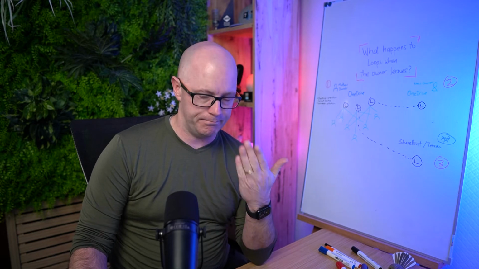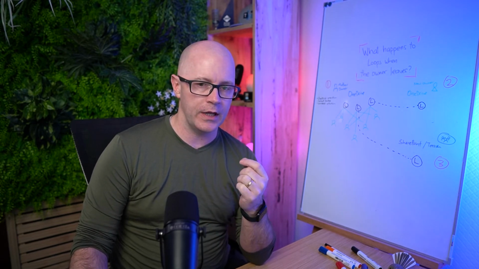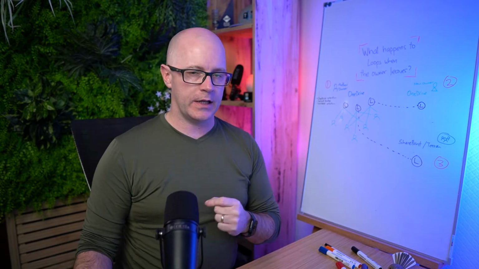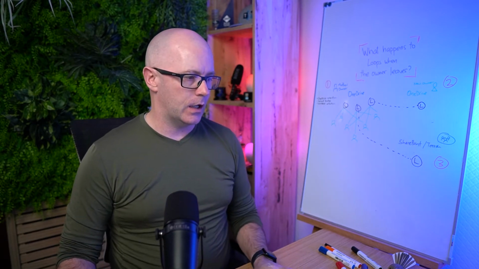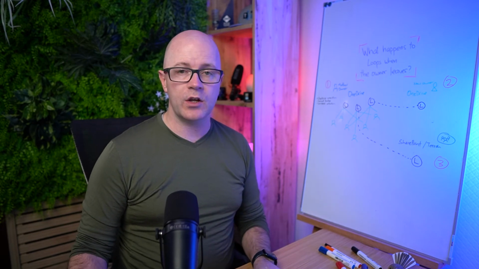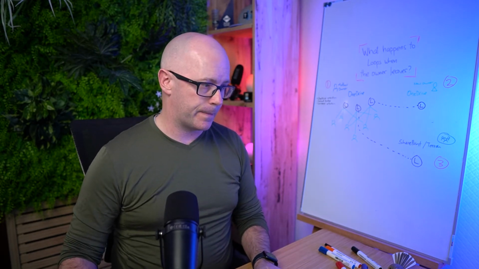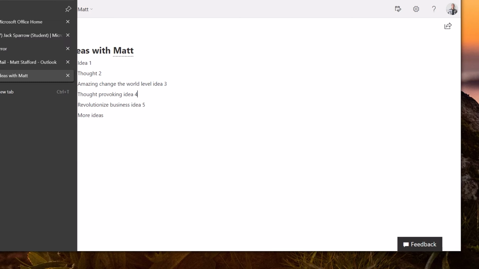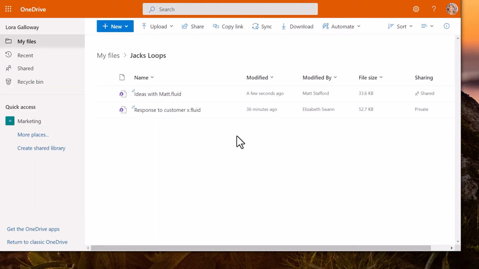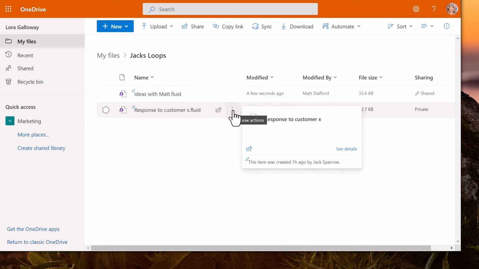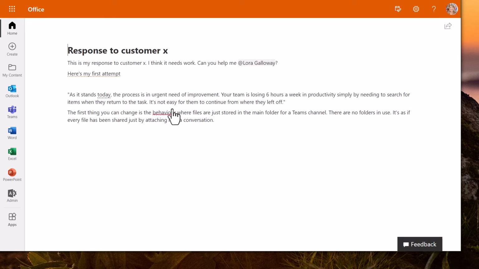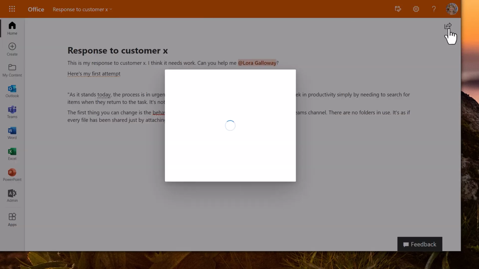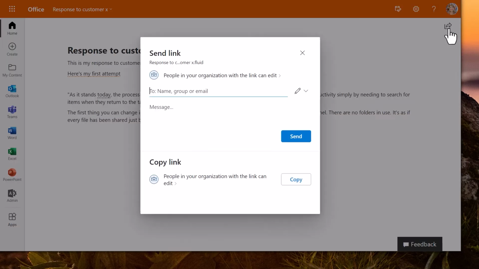That it would take some effort to be able to go through and make sure that people know that the file has been shared. Good to see though that we can still access that content, we can still get in and use it. Let's go back to Laura and we'll share this another way by opening up the loop. This effectively does the same thing. We're inside the loop. I can go through and share it from here.